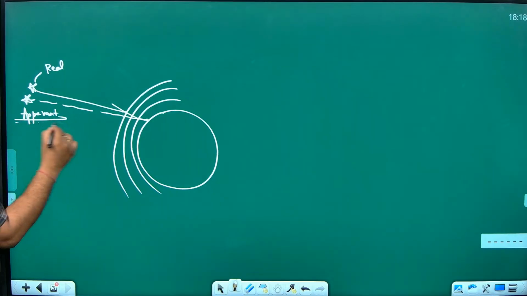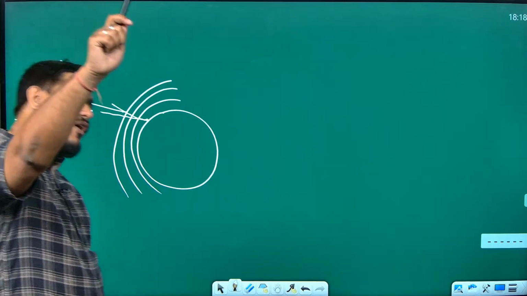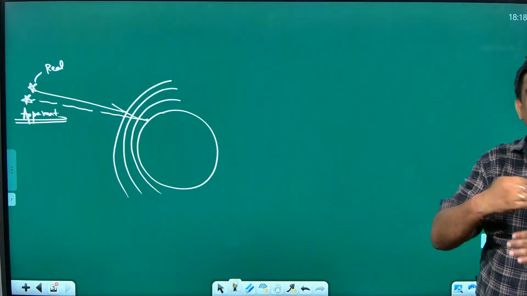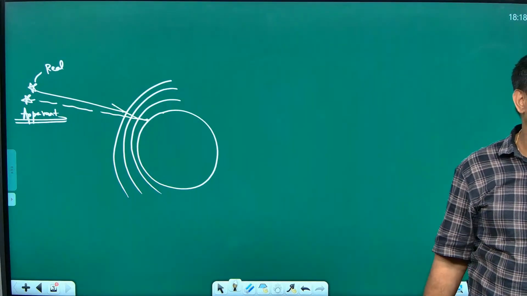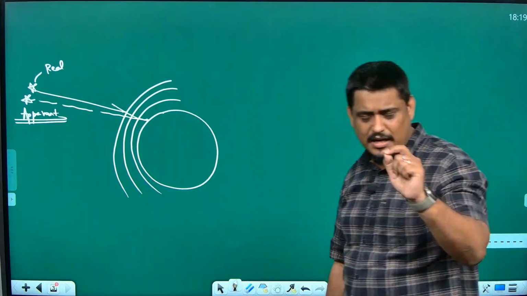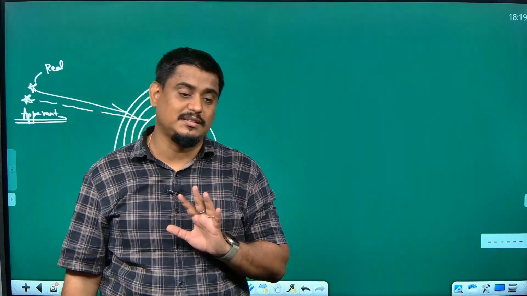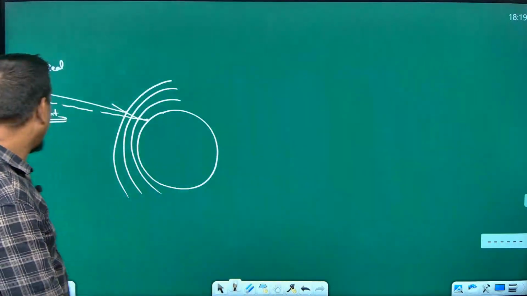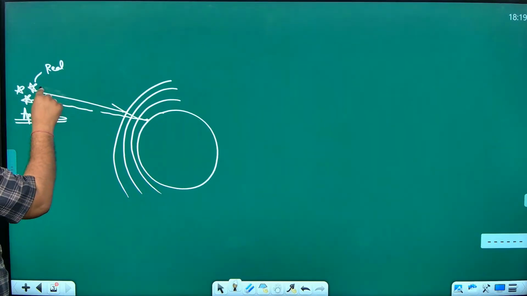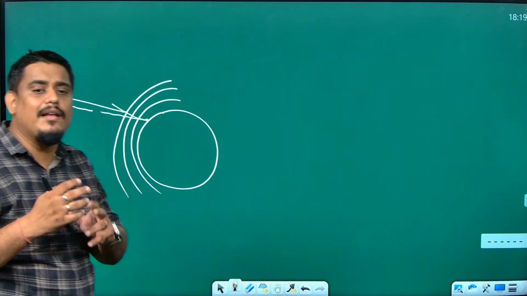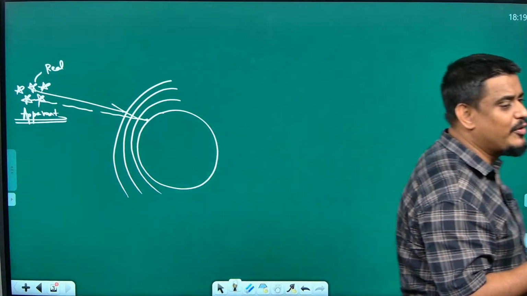And this apparent position also is not going to be static, because light is coming from a very far source. By the time light is reaching you, the atmospheric layers are changing its formation itself. Light from a star takes millions of years to come to you. So when it is coming, the atmospheric formation is changing, and so every time we have different positions of the star, and combinedly it is giving a twinkling effect to you. So, stars twinkle because of atmospheric refraction.